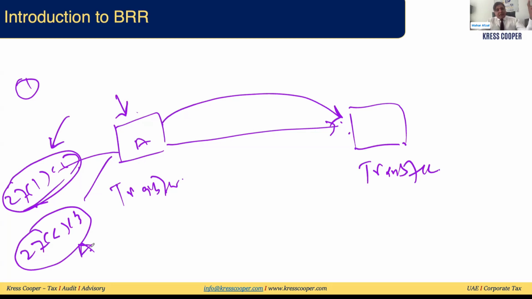We are assuming that all eligibility criteria are met, like the same financial year, same accounting policies, none of them being a qualifying free zone person, none of them being an exempt person. Both are taxable persons or potential taxable persons. The law requires that there should be a resident taxable person or a permanent establishment of a non-resident person. If all these conditions are satisfied, they can go ahead and enjoy the business restructuring relief. But this is only the eligibility criteria.